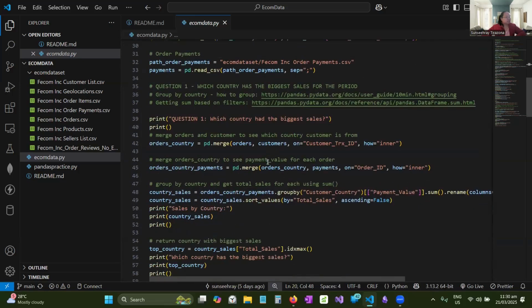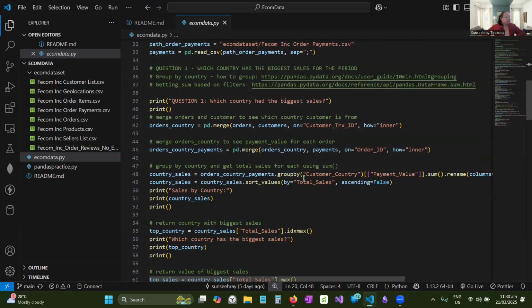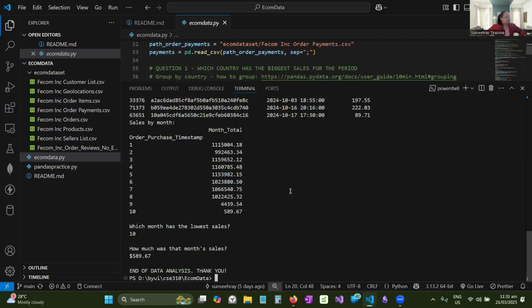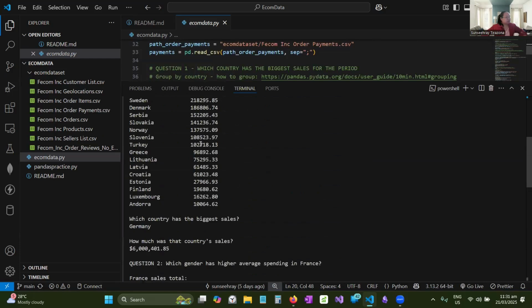So for the first question, I had to merge orders and customers with payments. Orders and customers so that I can get the country, and then the payments for the value. And then I group it by the customer country and get the sum of the payment values. I also sorted it by value, in descending order, from highest sales to lowest sales, and that's what you see here.